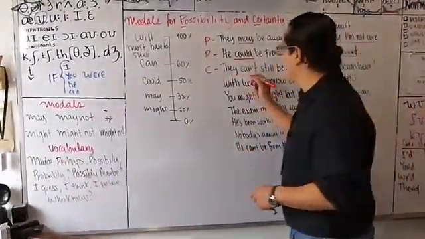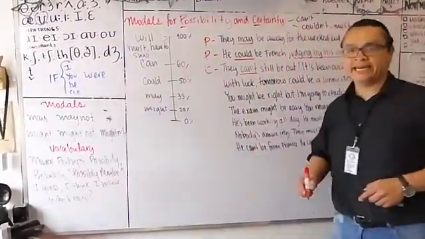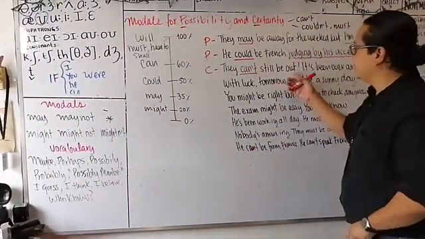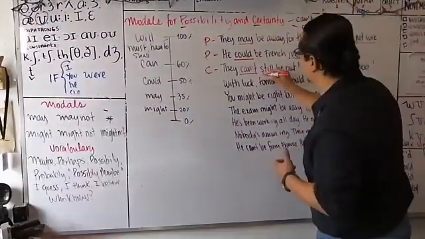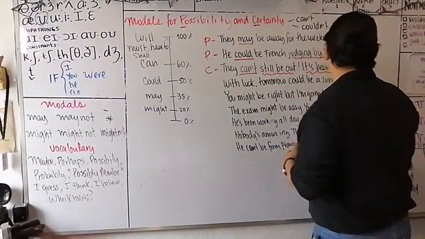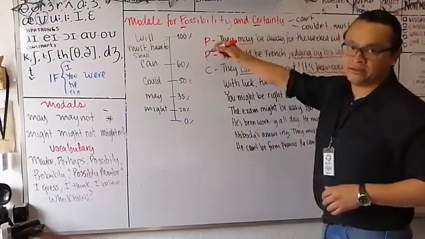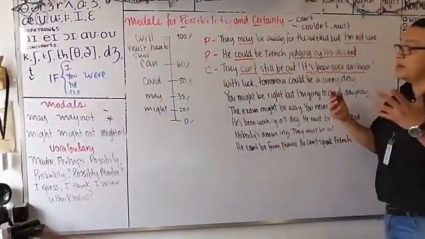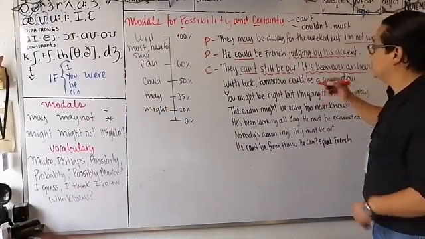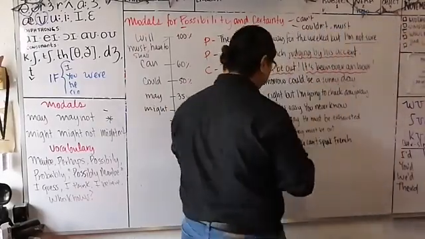Which is the modal? Can't. And the context, you see the context here? We'll give it away. The context usually will tell us if the modal verb is a possibility or a certainty. Okay? Next example. With luck, tomorrow it could be a sunny day, right?